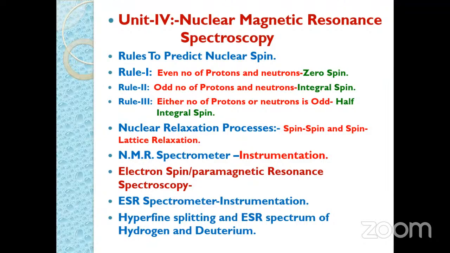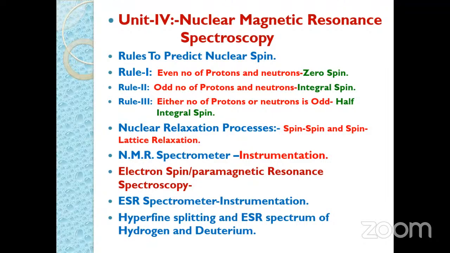Rule first indicates that when there is an even number of protons and neutrons, it has 0 spin, and some examples are considered like carbon 12, which has an even number of protons and even number of neutrons. Then rule second, odd number of protons and odd number of neutrons has the integral spin, or spin number is 1.